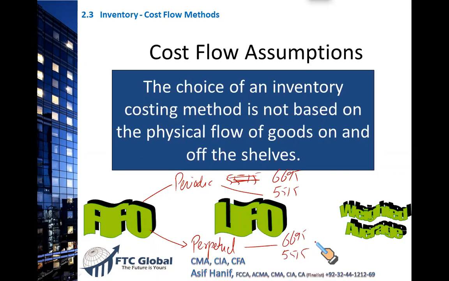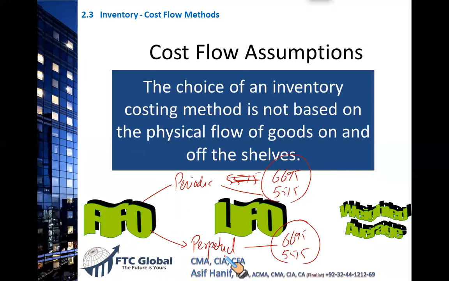This is a very fine point. FIFO periodic that I've just done, and FIFO perpetual, that's a detailed working which I will do tomorrow. I will explain the perpetual method in detail. It's time consuming. FIFO will give you the same numbers for closing stock and CGS, whether it's periodic or perpetual, right?